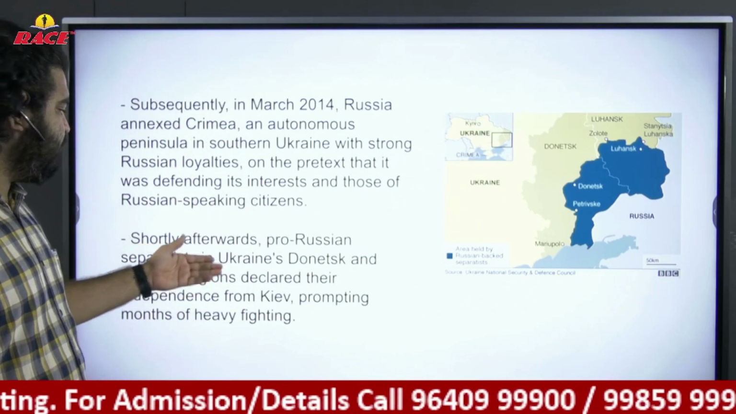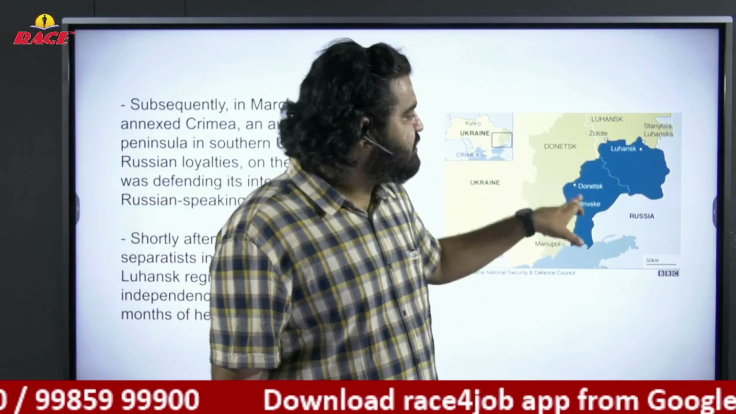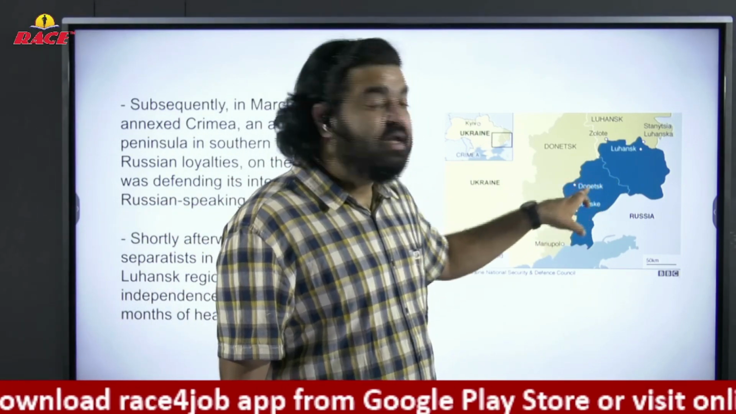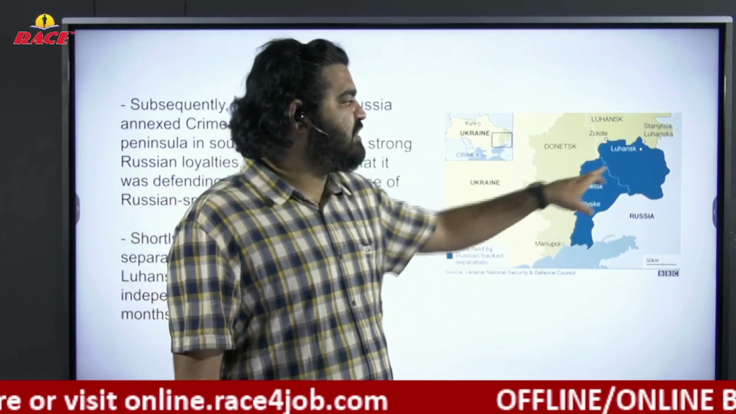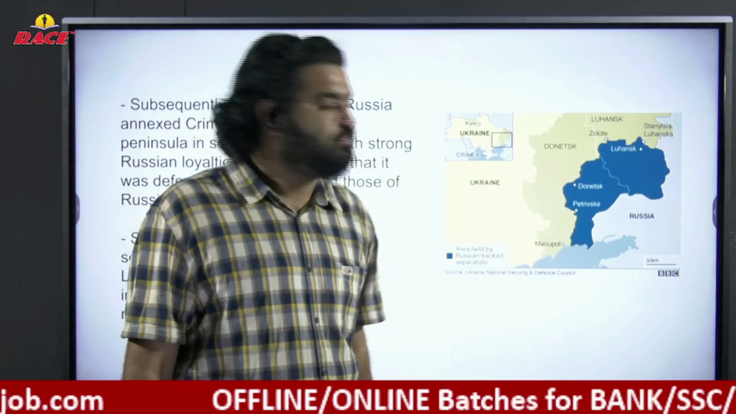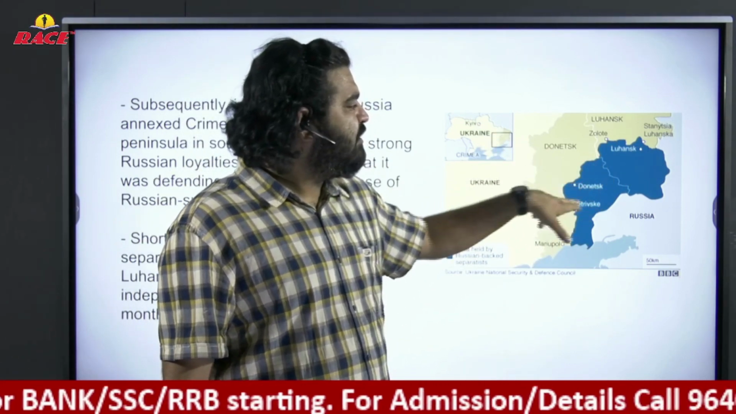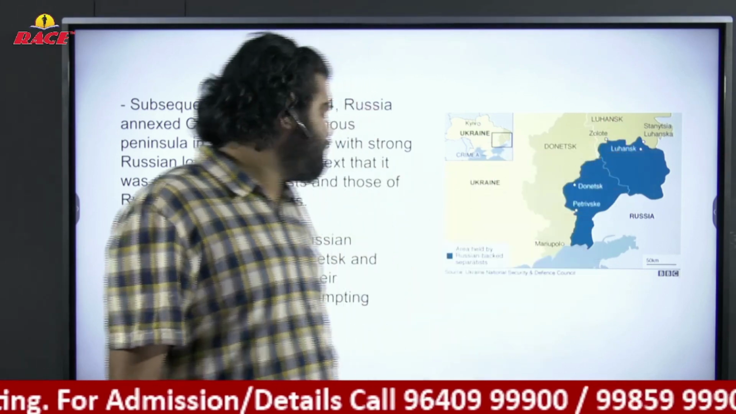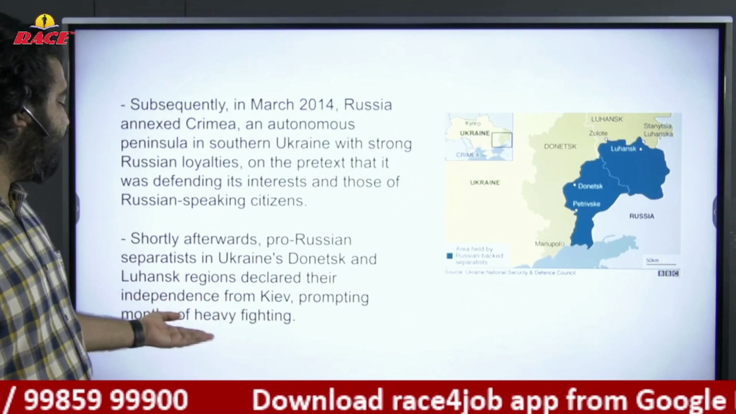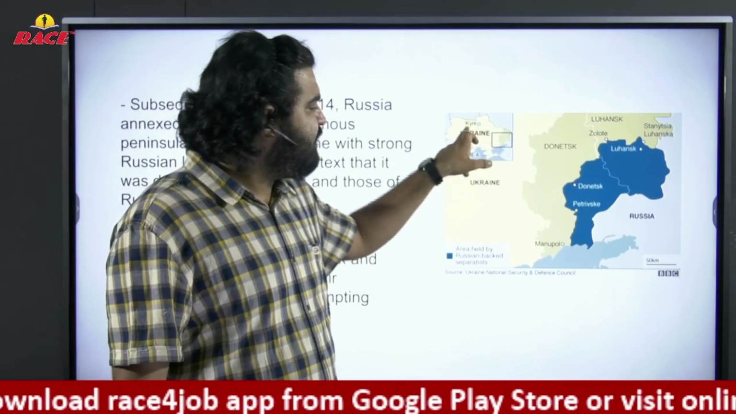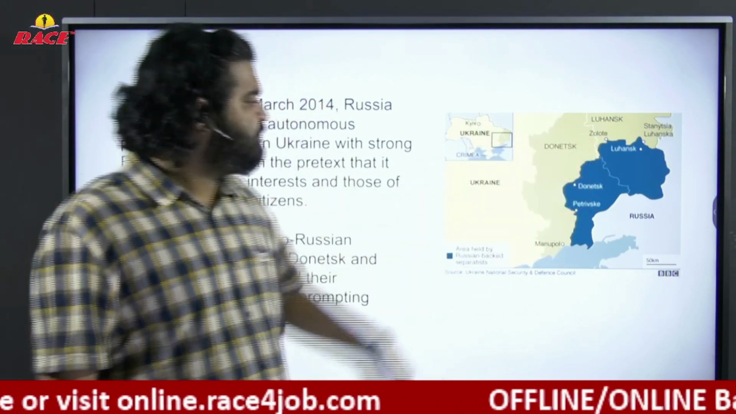Similarly, shortly afterwards, pro-Russian separatists in Ukraine, in Donetsk and Luhansk, this is very important, these two regions, collectively called the Donbass region. In the previous slides, we have gone through the Donbass region. See these regions in the eastern side of Ukraine, they are favorable to Russia. They are pro-Russia regions. They declared their independence from Kiev, the capital of Ukraine, prompting months of heavy fighting.